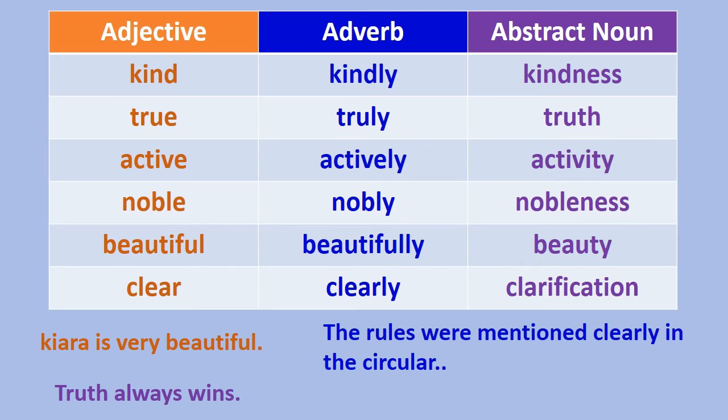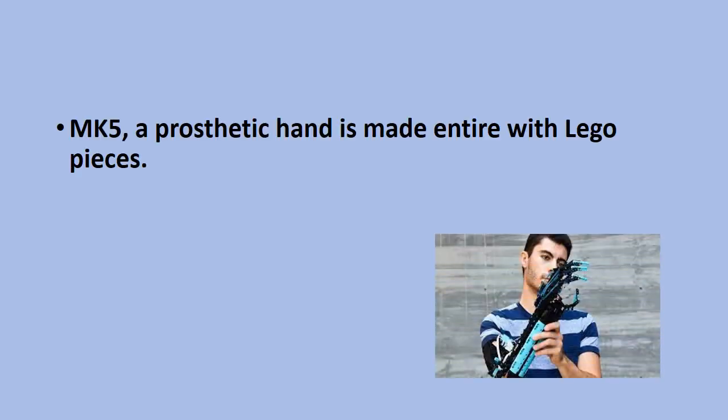Few more sentences we will see. MK5, a prosthetic hand is made entire with Lego pieces. At first glance, we don't find any error here, but read it again. MK5, a prosthetic hand is made. How is it made? Entirely. Entire is an adjective form. We cannot use it because it is describing the verb made.